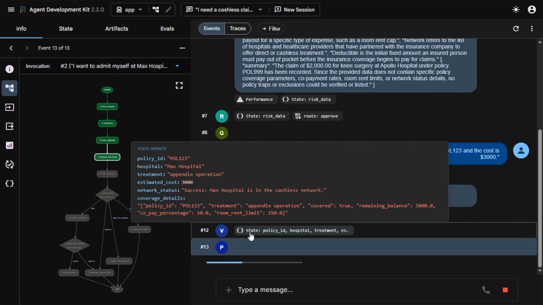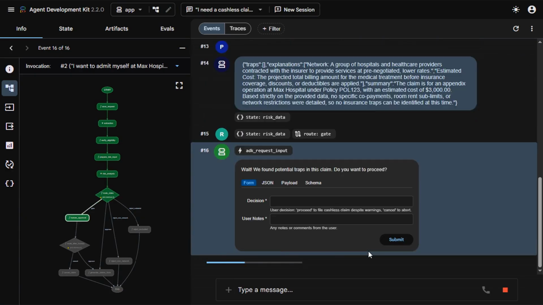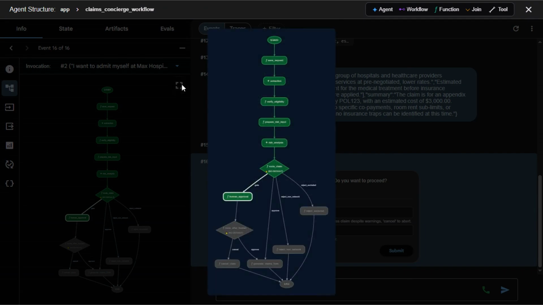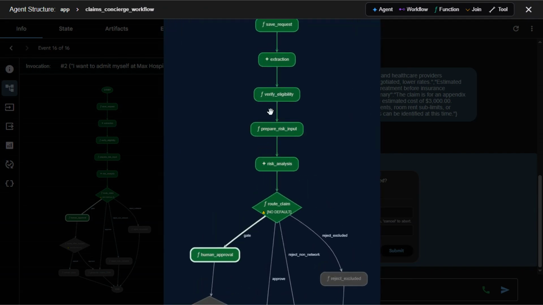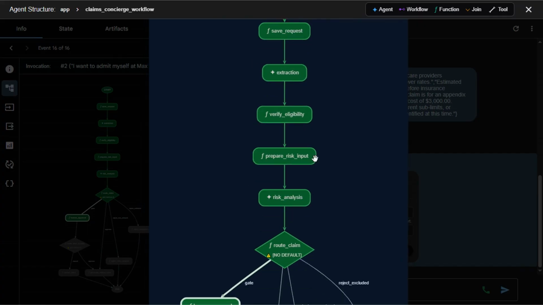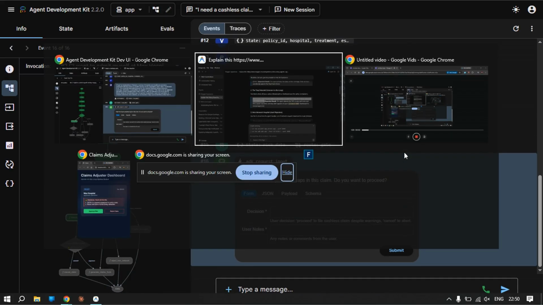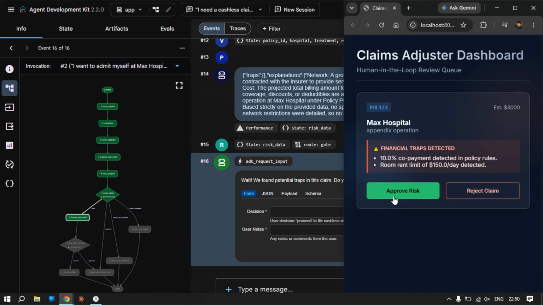A user inputs a specific request. They want an appendix operation at Max Hospital. The cost is $3,000, and their policy number is POL 123. The initial data flow works. The extraction agent parses the intent, and the Python tools verify that the hospital is in network. But the risk analysis agent flags a significant trap. Policy POL 123 actually enforces a hidden 10% copayment and a strict $150 room rent limit.